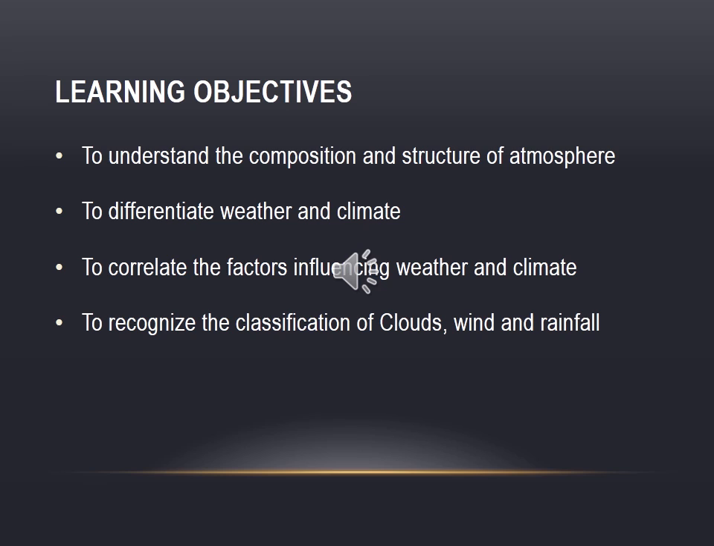First, learning objectives. What are you going to learn from this lesson? First, to understand the composition and the structure of the atmosphere. First you will learn about the composition: what are the gases present in the atmosphere, what are the most abundant gases present in the atmosphere. And the structure of atmosphere: how the atmosphere is divided into various layers, and what the layers present in the atmosphere are. You are going to learn about that.